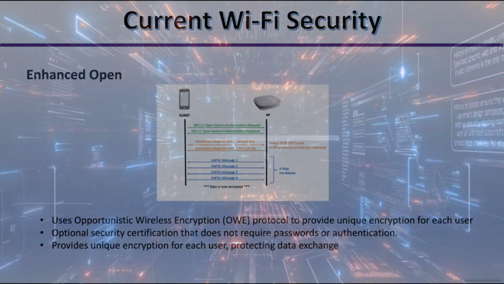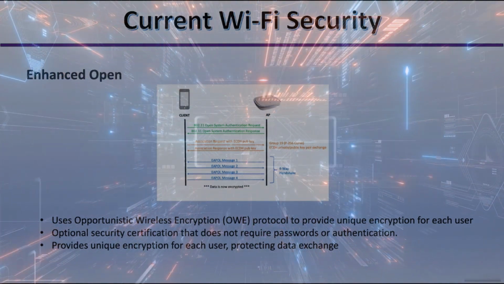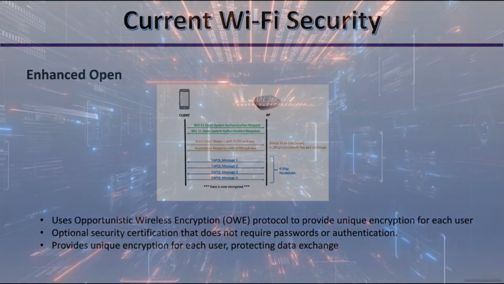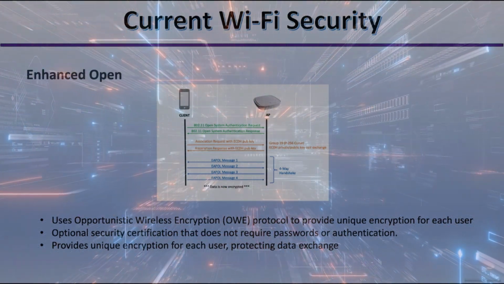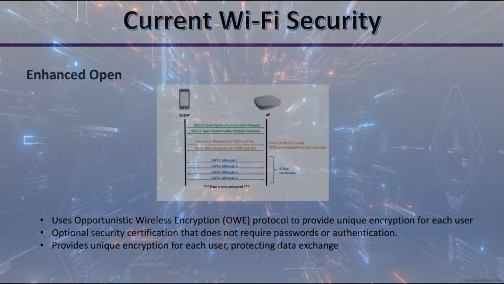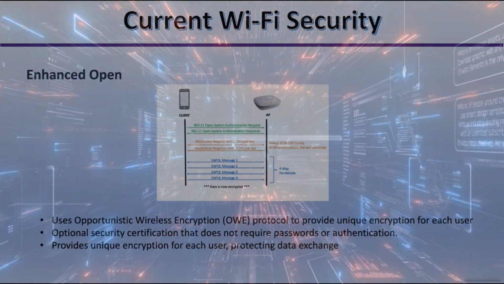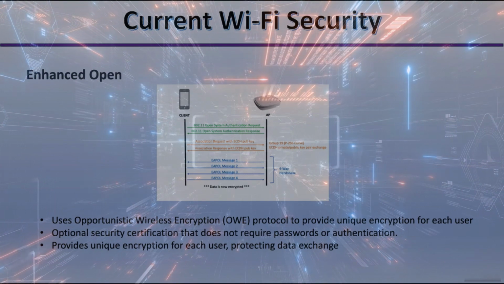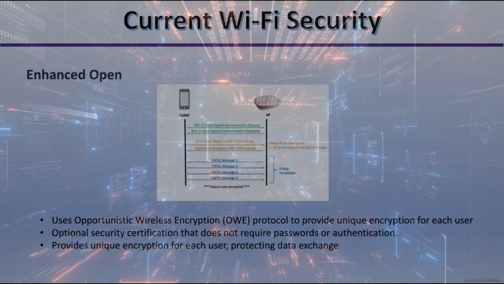So let's talk about Enhanced Open. Now, Enhanced Open solves the security issues involved in completely open Wi-Fi networks. The experience for the user is the same because there's no need to enter a password or passphrase when joining the network. Enhanced Open uses opportunistic wireless encryption protocol that establishes unique individual encryption that protects the session between user and AP. And when a client device wants to connect to an OWE-enabled AP, the OWE exchange takes place, and it starts with the client sending an association request to the AP.